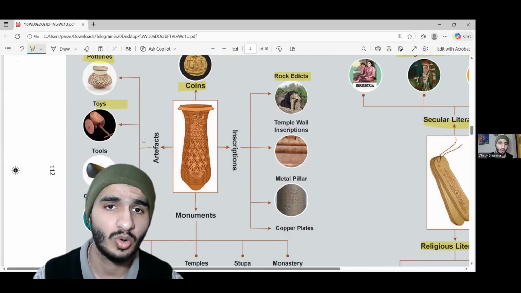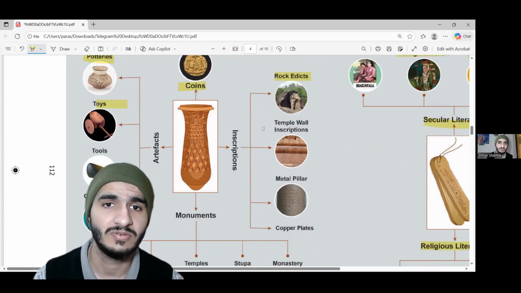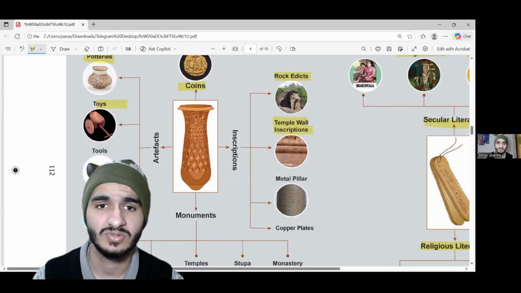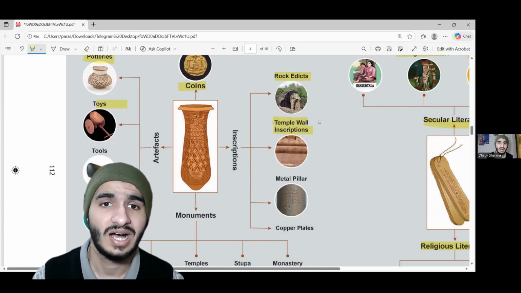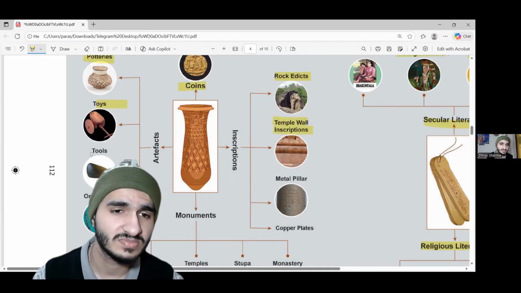Then we learned about toys. Toys are a great source of history also, because toys tell the kind of mindset and the evolution of the thought process in the minds of the people at that point of time. Then we were able to understand temple wall inscriptions. Temple wall inscriptions tell you about the structure of the society, because the temple was the highest place in the social structure. Very educated people used to go to the temples.